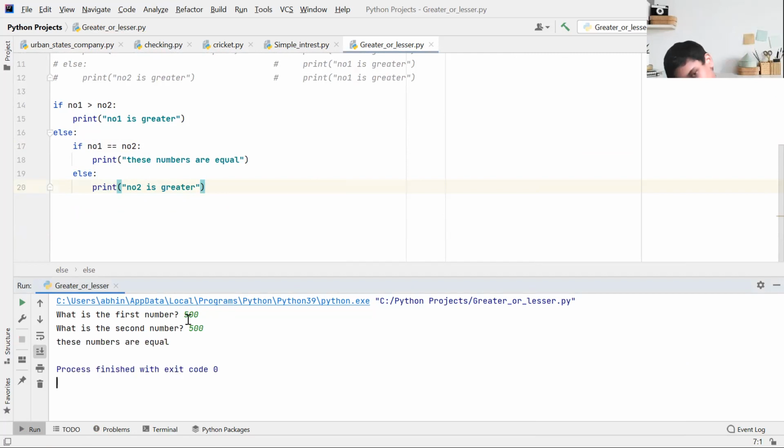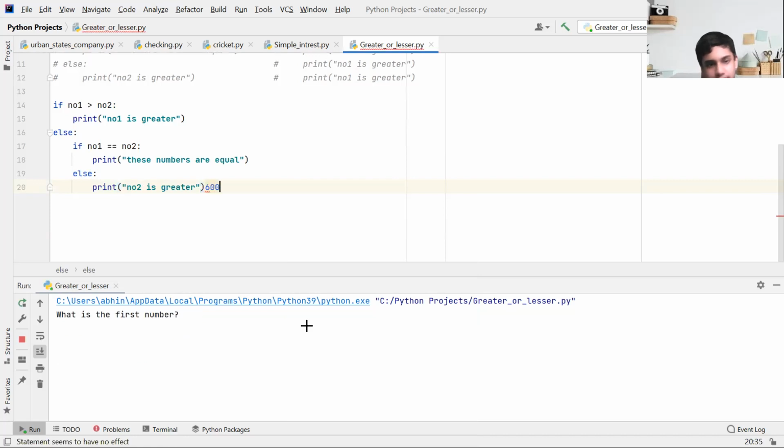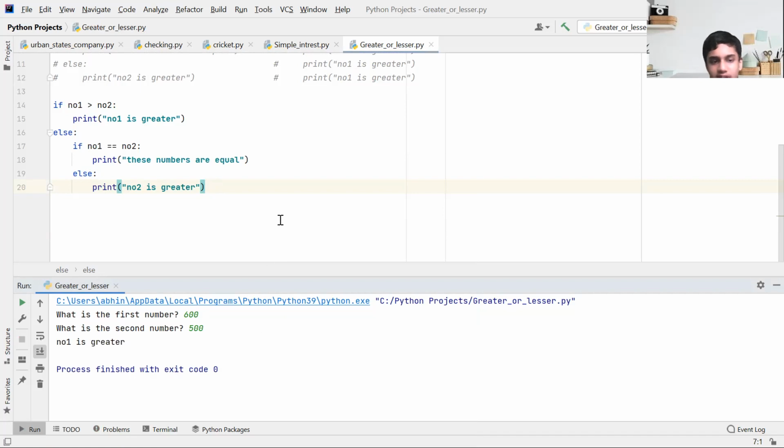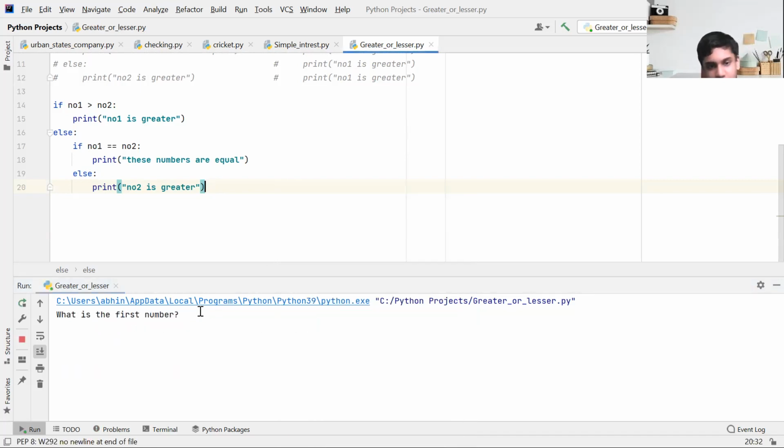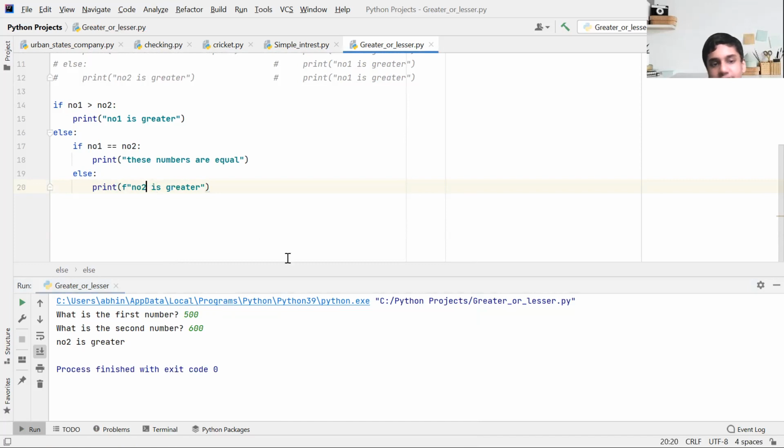500, 500, these numbers are equal. Let's check it in all kinds of methods. 600, 500, NO1 is greater. 500 and 600, NO2 is greater. We've checked all three possibilities and everything clearly seems to work fine. So that is where the catch is.